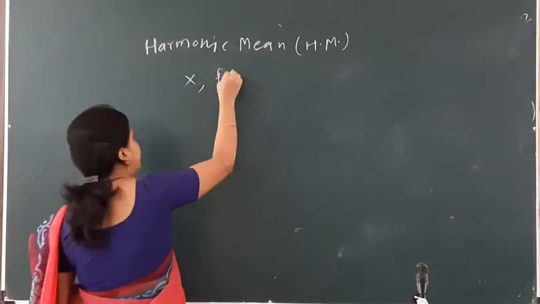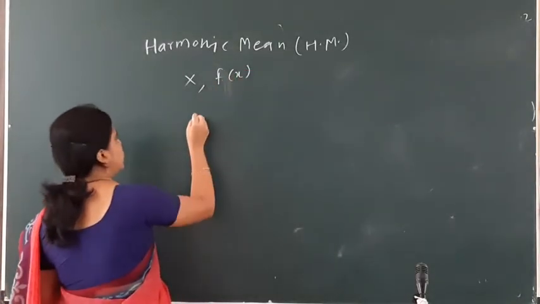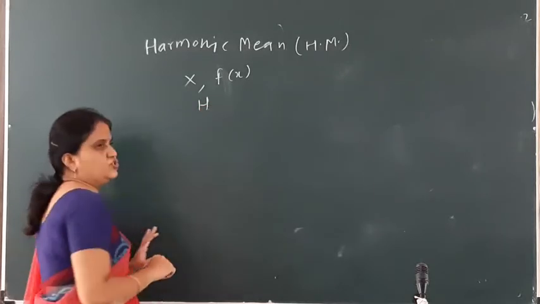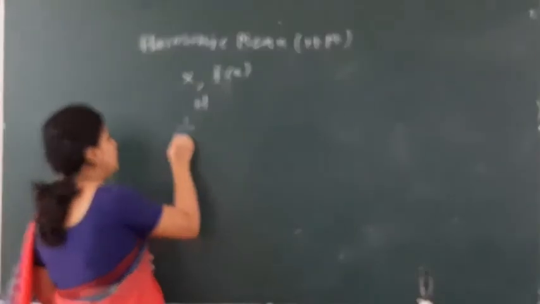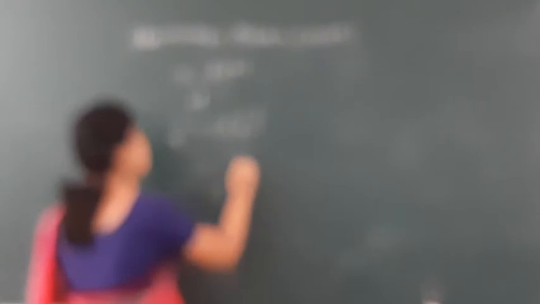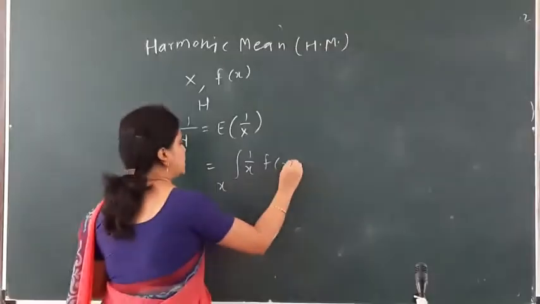HM denoted as h is defined as 1/h = expectation of 1/x, which is equal to the integration over x of (1/x) f(x) dx.